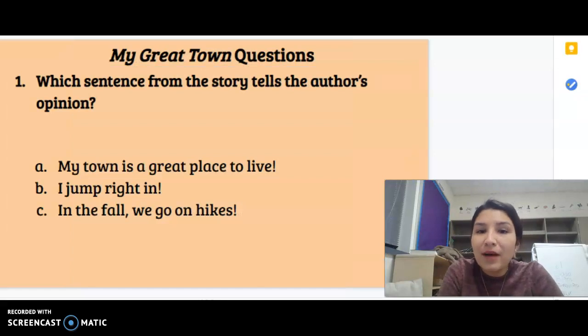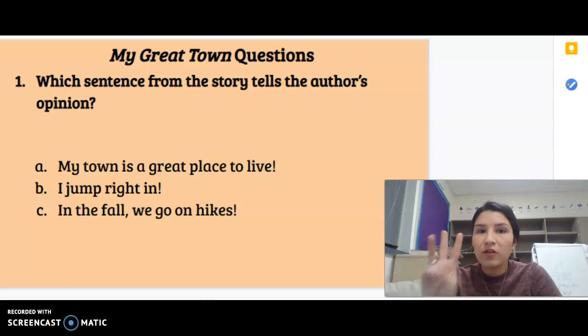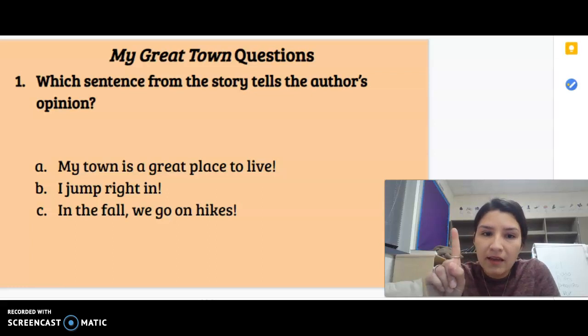My Great Town questions. Question number 1. Which sentence from the story tells the author's opinion? After I read this twice, you're going to hold up your fingers: 1 for A, 2 fingers for B, and 3 fingers for C, like we usually do when we practice these tests. Number 1, which sentence from the story tells the author's opinion? A, my town is a great place to live. B, I jump right in. C, in the fall, we go on hikes.